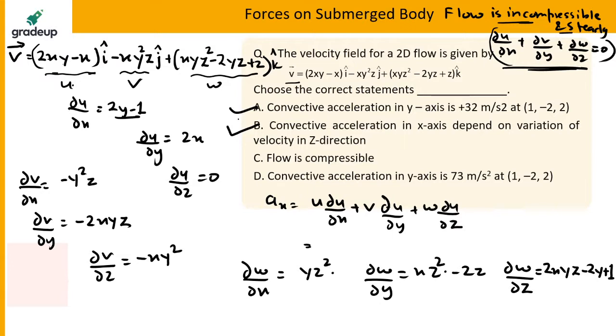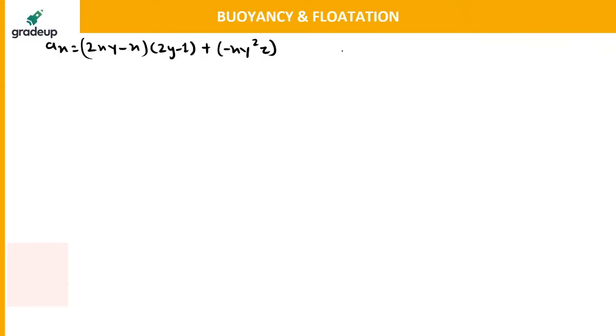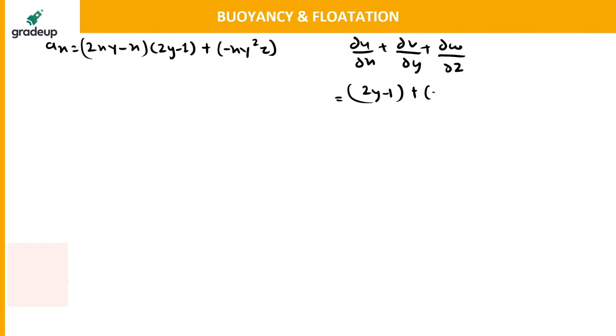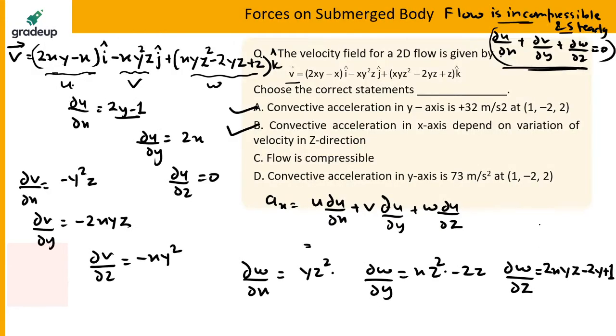So how to solve this question? Let me tell you the solution. If you check del u by del x plus del v by del y plus del w by del z, you will find that del u by del x is equal to 2y minus 1. del v by del y is minus 2xyz. And del w by del z is equal to 2xyz.